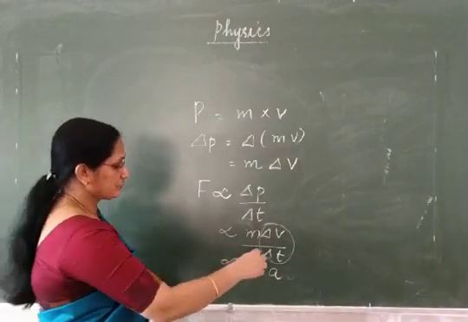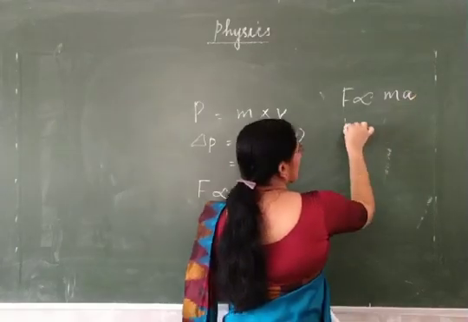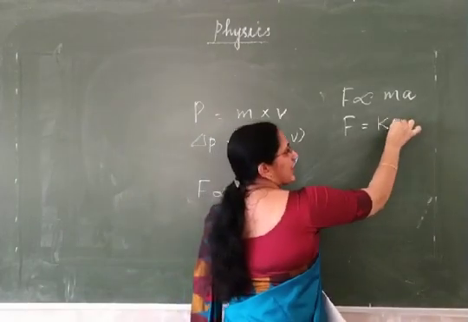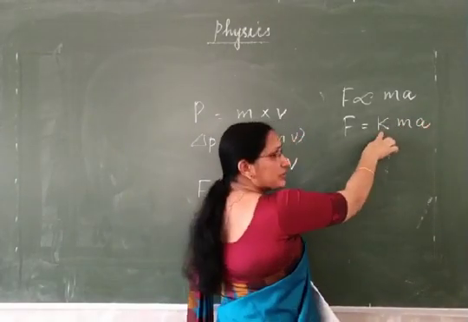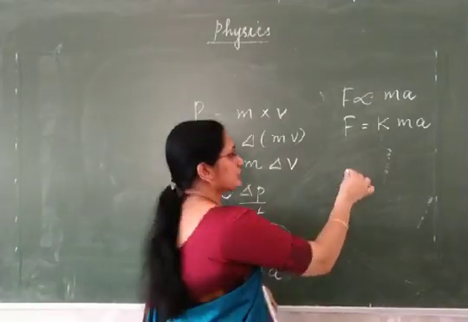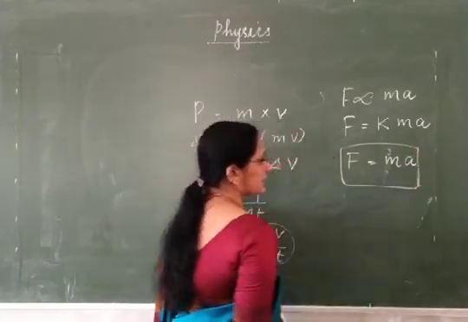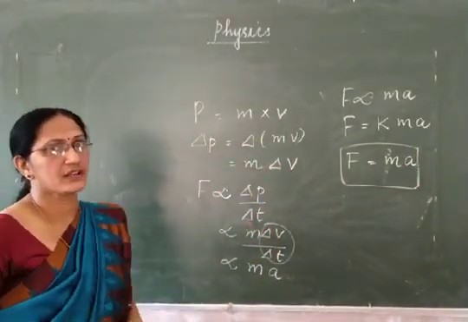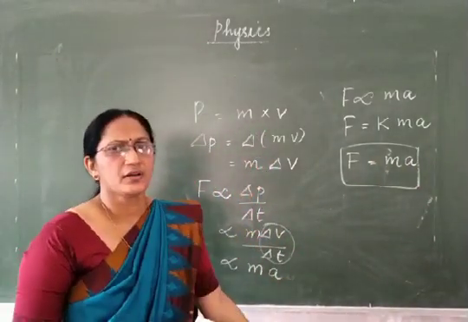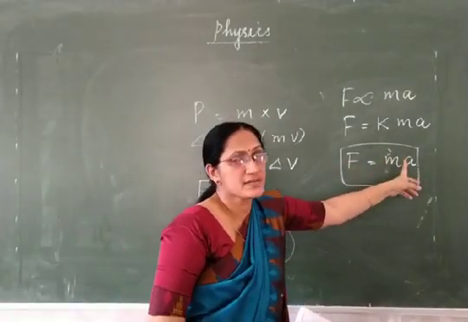Finally we come to a formula. F is proportional to M into A. So you can change it into an equation. F is equal to a constant K into M into A. The value of K, the constant of proportionality, is 1. So the final formula, the mathematical form of Newton's second law, is force is equal to mass into acceleration. So the second law tells how to measure the force. It is the product of mass and acceleration.